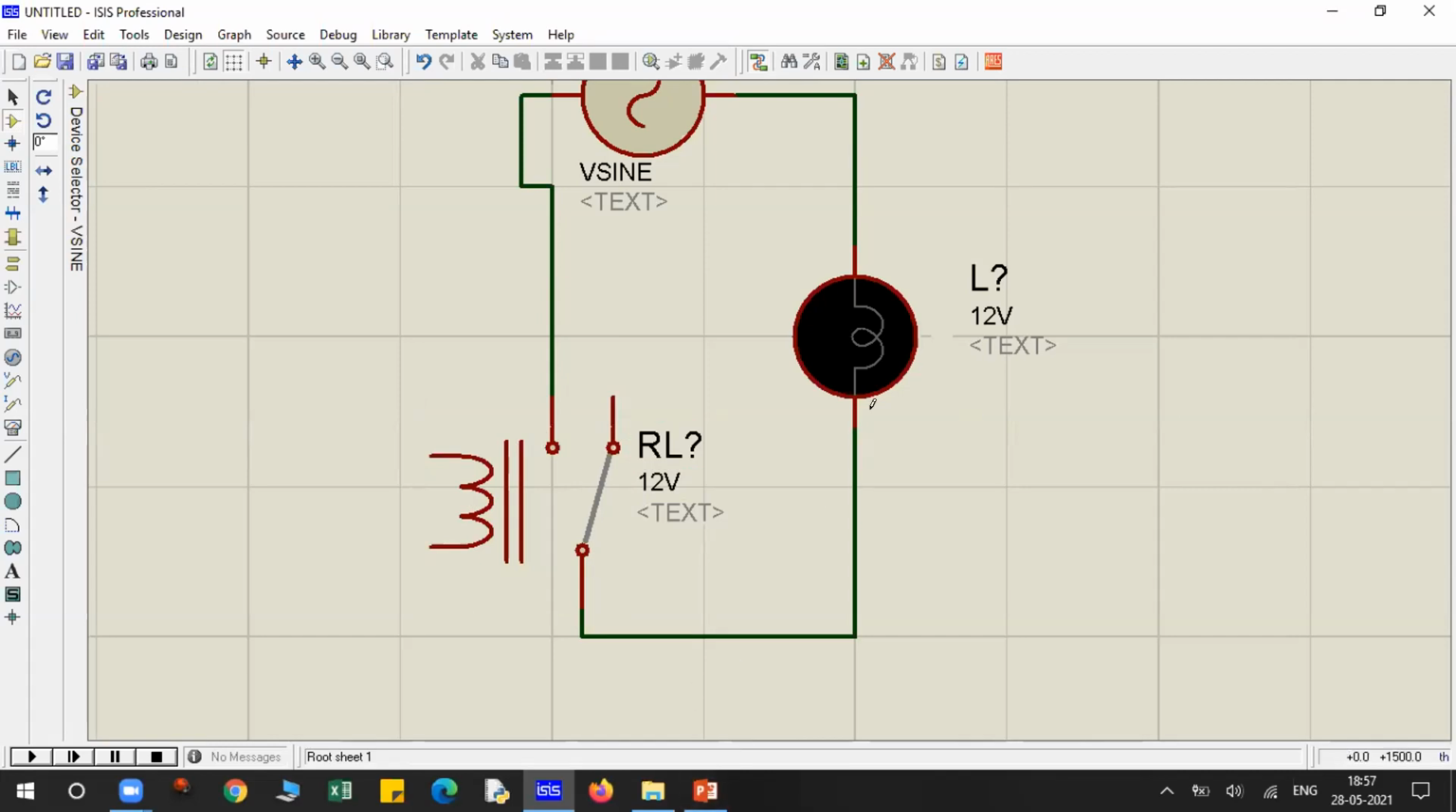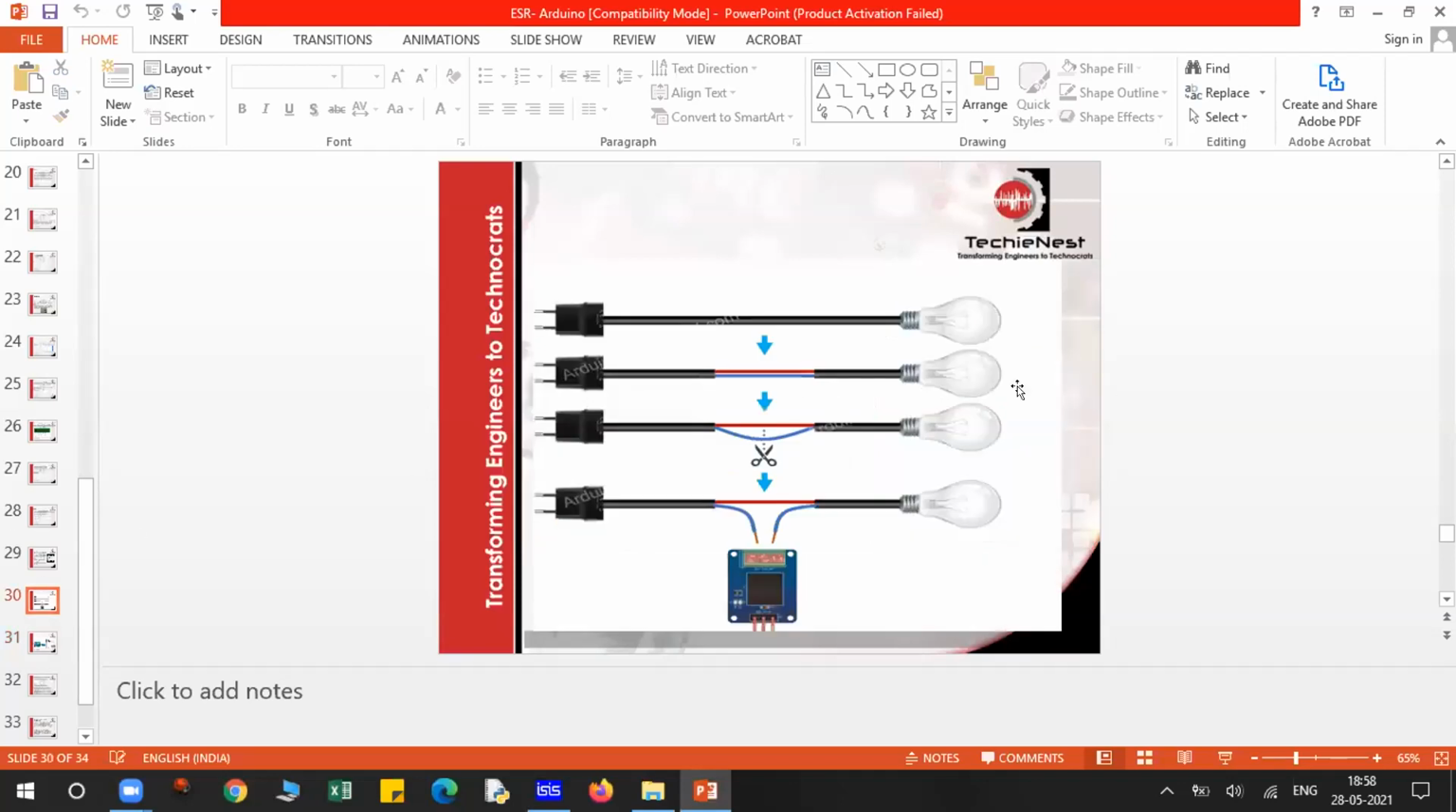I'll show you one more diagram, so it will be easier for you guys. What is that? Yes, Murli, clear now? Okay, now I'll show you some diagrams so that you will get to know in real life how to connect a relay.